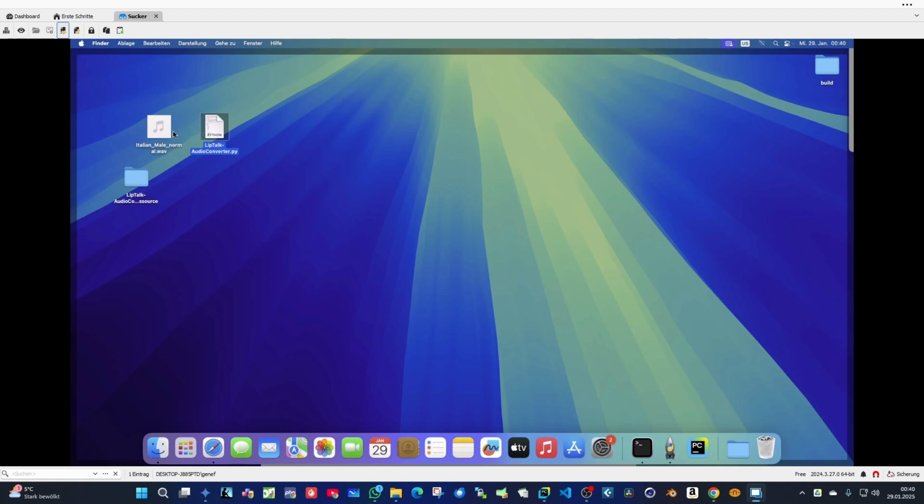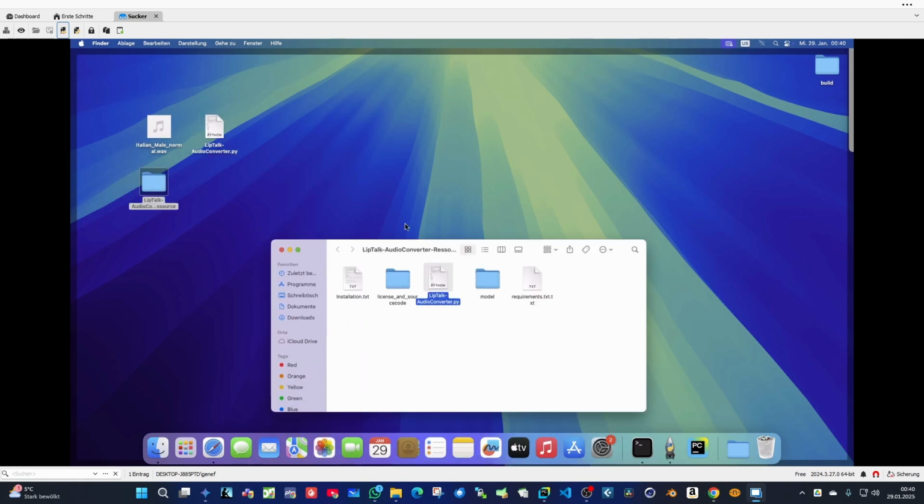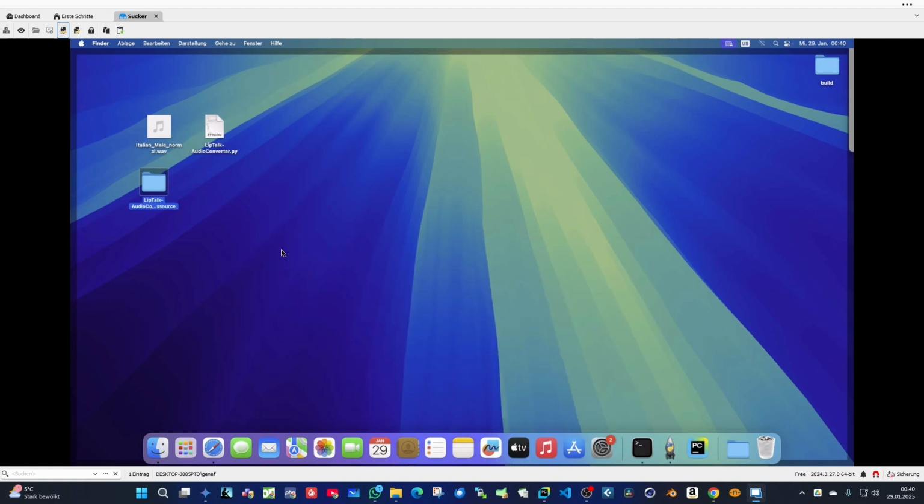So this is our sample WAV file we have to convert. And these are the audio source files. We don't need that anymore, as this is with the license and the requirements. Okay.